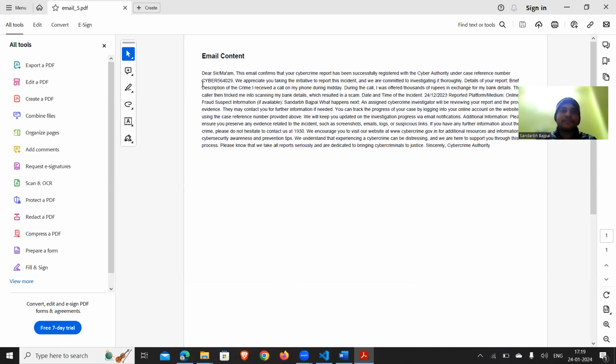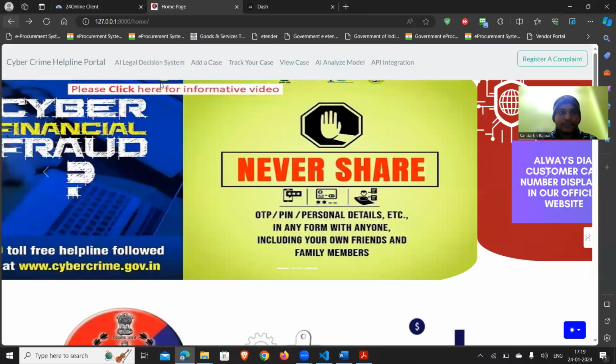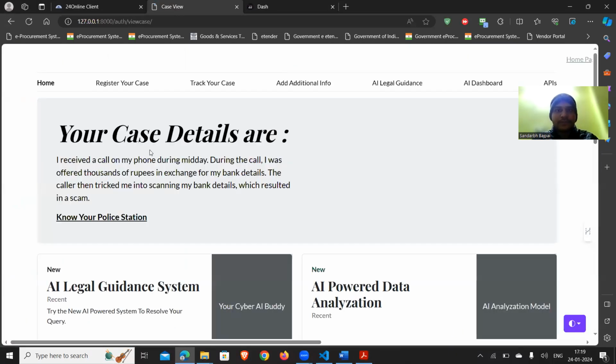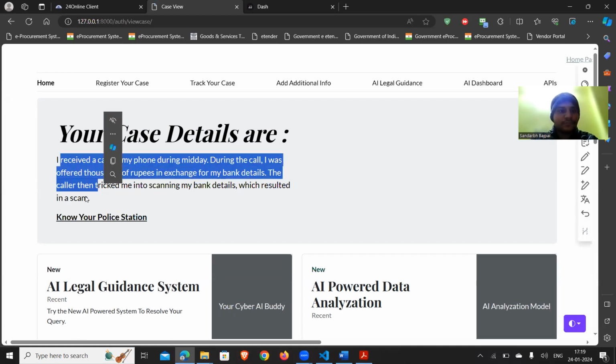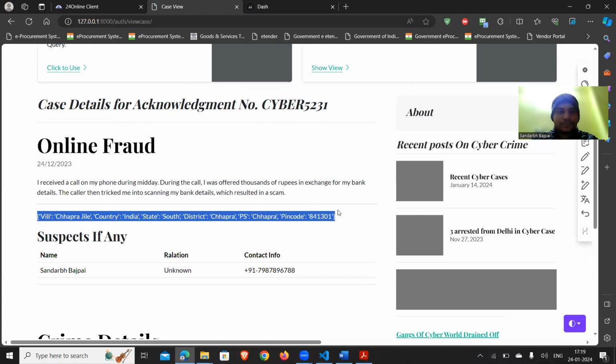Here we have generated the unique number also, and the case details are already provided. This can be formatted as per the requirement of the police station or the user. Further, he can view the case details here, what happened with him. He can know the nearest police station, where to go. Apart from that, if any suspect is there, it shows the suspect details. If the system captures the details of the fraudster from the bank API, it will directly show the information here if it's available.